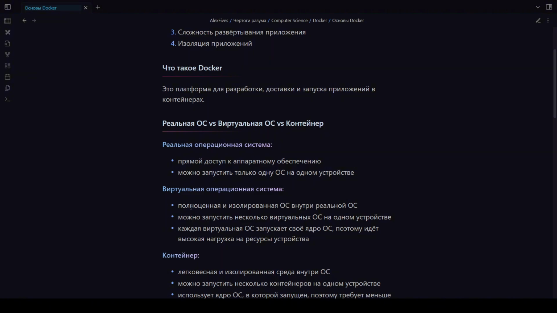And since the kernel is quite hefty, some resources need to be allocated just for the launch, for these virtual operating systems to function. Accordingly, we will lose these resources for the application, which is not very good.